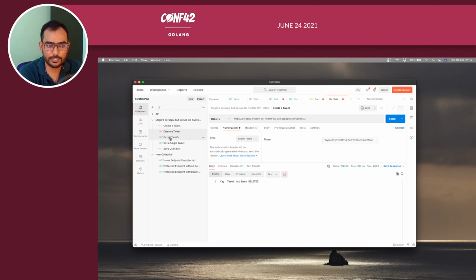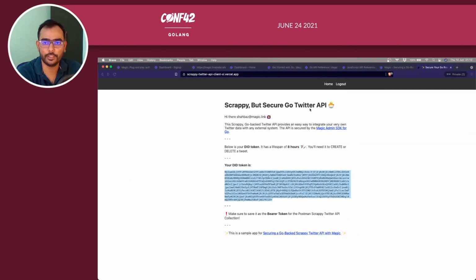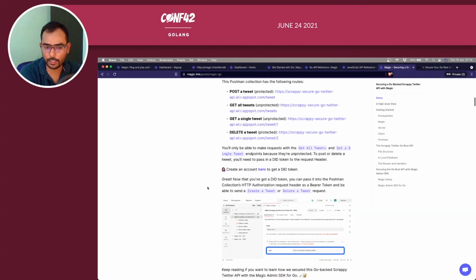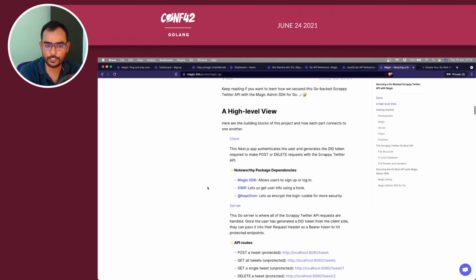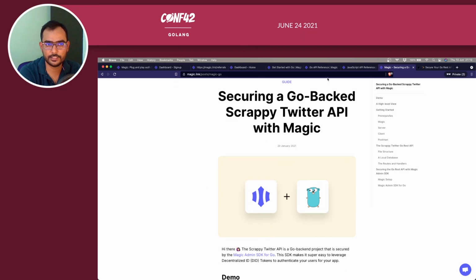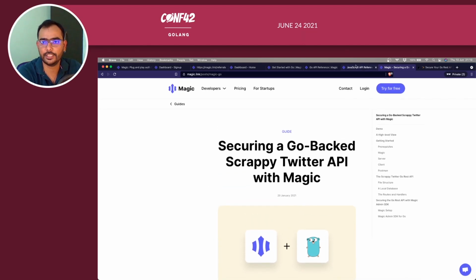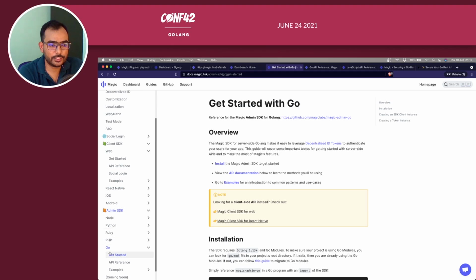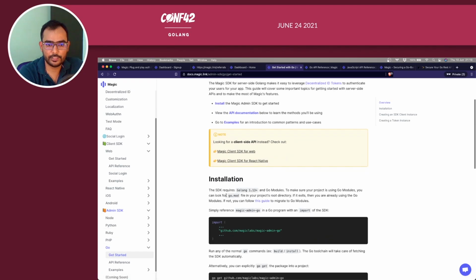So there are multiple things you can see: get a single tweet, save user info, and multiple things you can learn about. This is a good blog post if you want to build a RESTful API and secure those APIs using Magic. This is again a link which I'll share in the slides. I have used this particular section, Get Started with Magic.